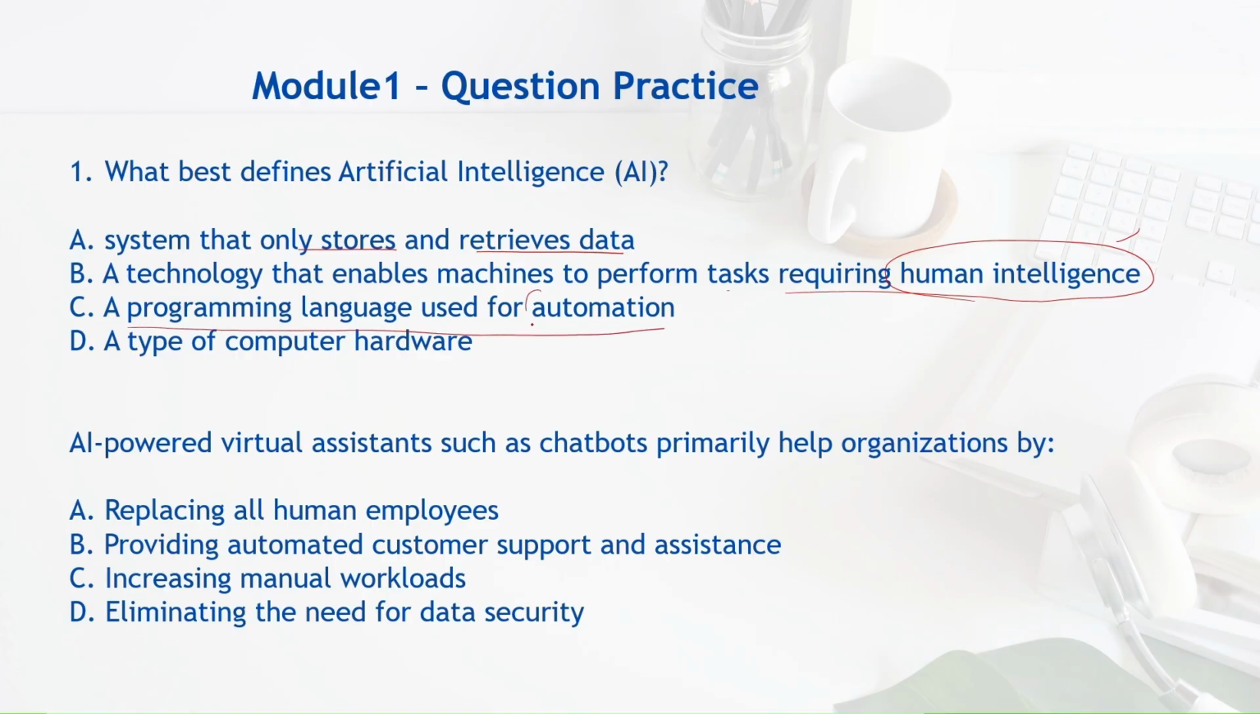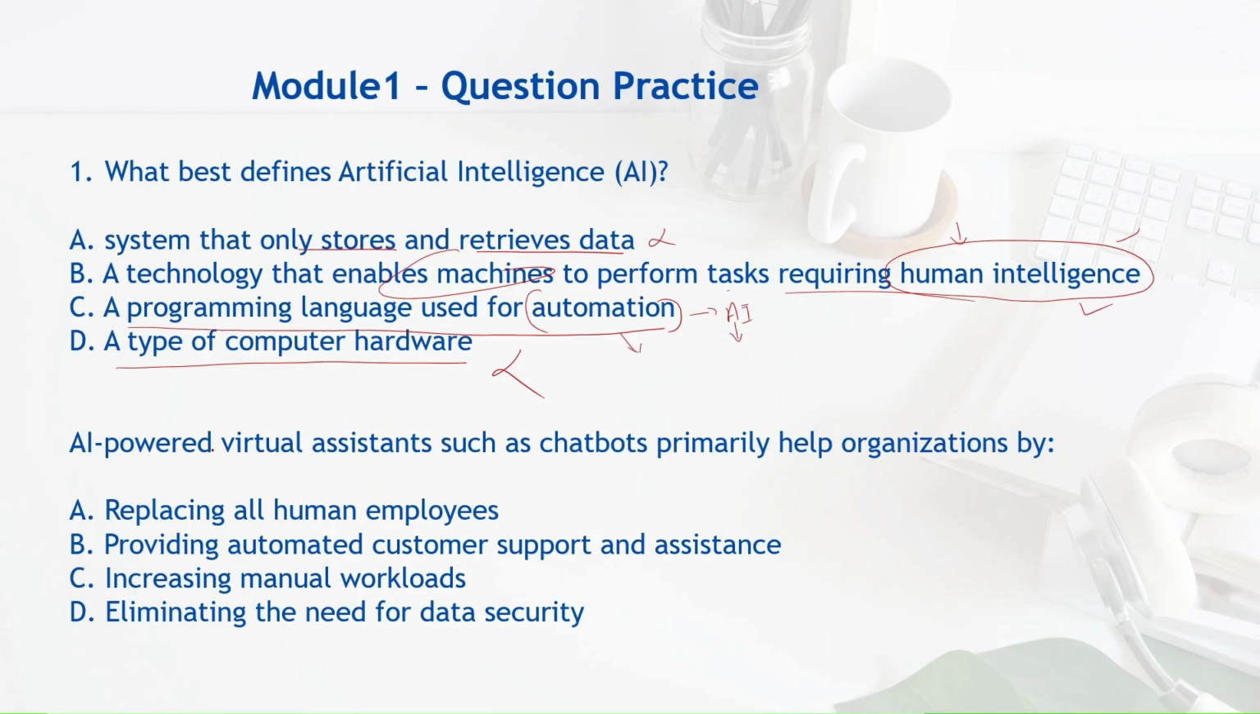Okay, remember we discussed what is the difference between automation and AI. If you haven't watched that video, go watch my module 1 part 1 video. You'll get an understanding. A type of computer hardware? Definitely not. A system that only stores and retrieves data? Definitely not, right? Because AI can do much more beyond that. A programming language used for automation? No, because automation is completely different than artificial intelligence. Artificial intelligence actually uses human intelligence, a technology that enables machines to perform tasks requiring human intelligence is the correct answer.